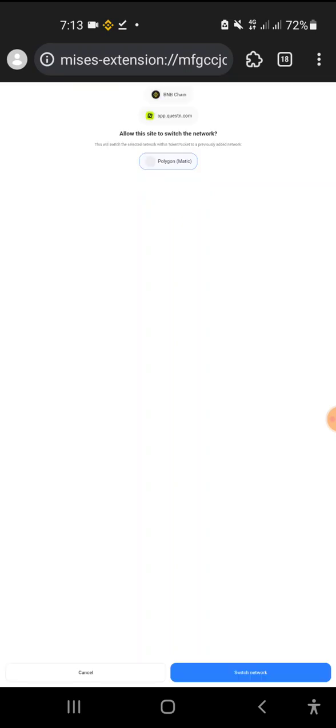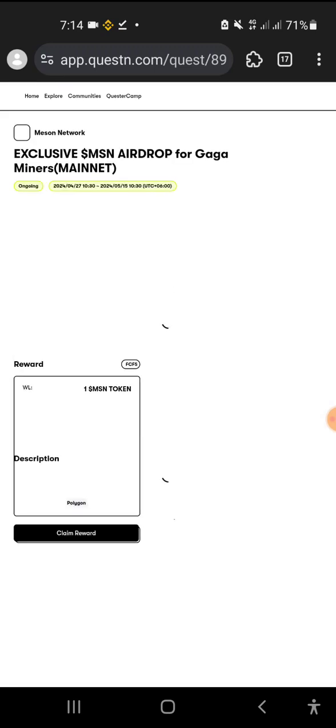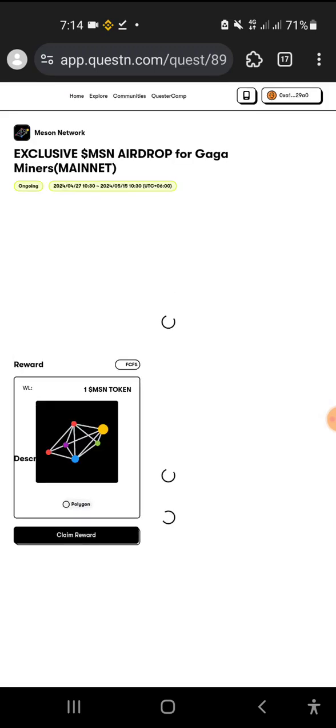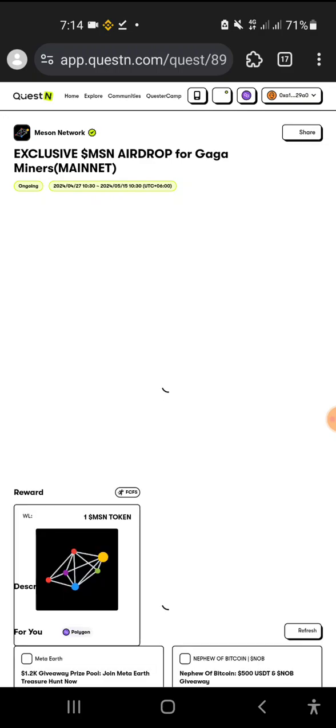Whatever network you had before will be changed to Polygon. Switch, and the quest app logs in again. Wait a few minutes. Nothing complicated, easy to do, straightforward. Everybody can do that, just have some patience.